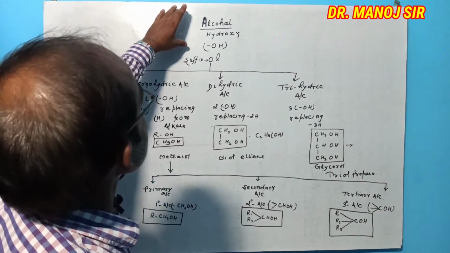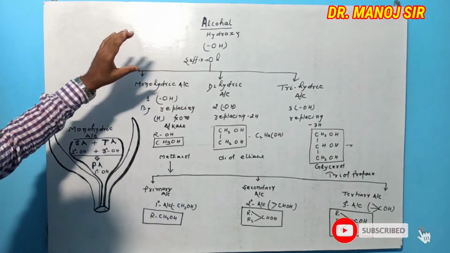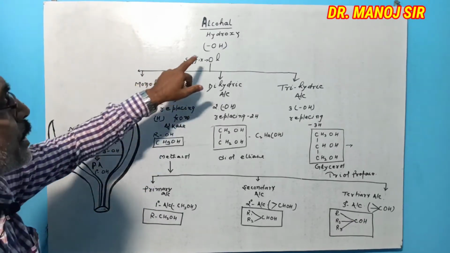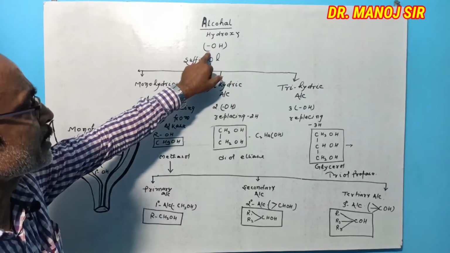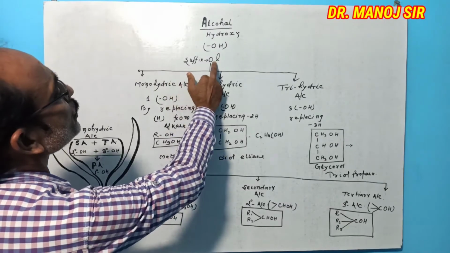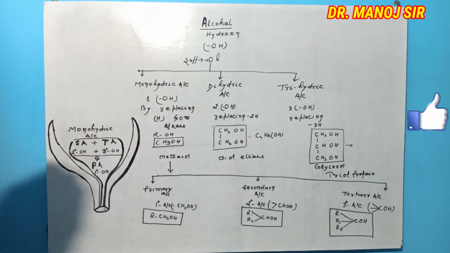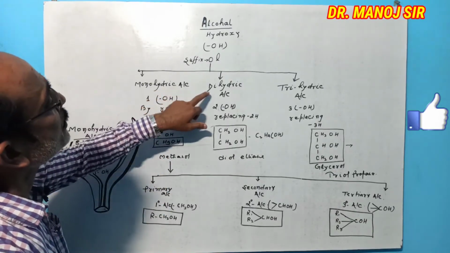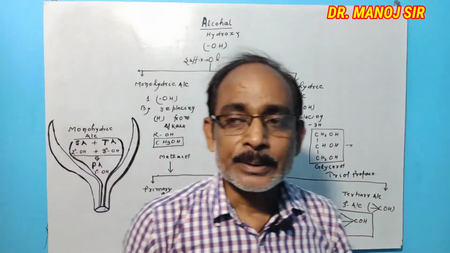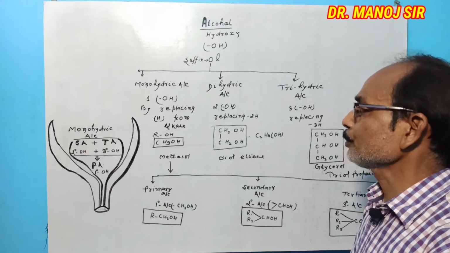The class of alcohol, whose IUPAC name is hydroxy, is represented by the bond OH. Their suffix is ol. Here monohydric alcohol, dihydric alcohol and trihydric alcohol are types of alcohol. Hydroxy group,